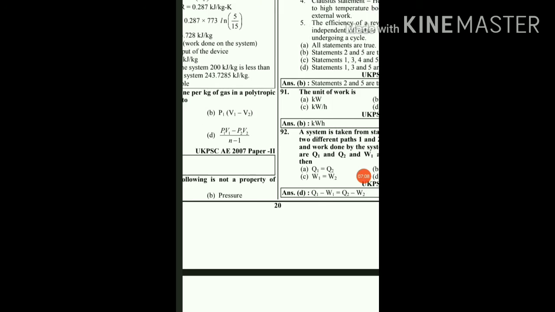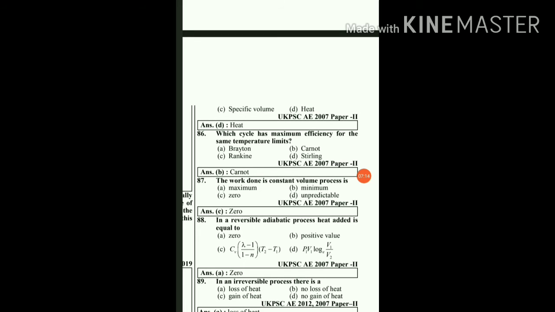The next question: which of the following is not a property of a system? Temperature is an intensive property, pressure is also an intensive property of a system, specific volume is also an intensive property, but heat is not a property of a system. So option D will be the right answer.